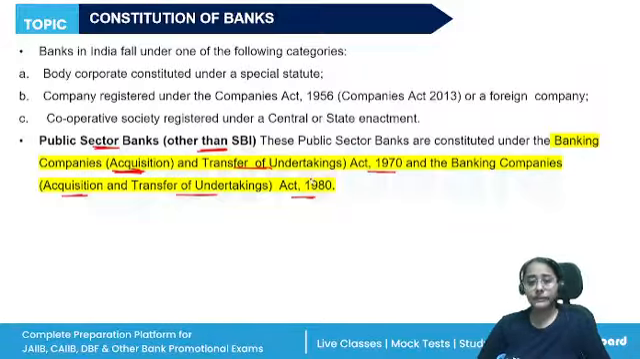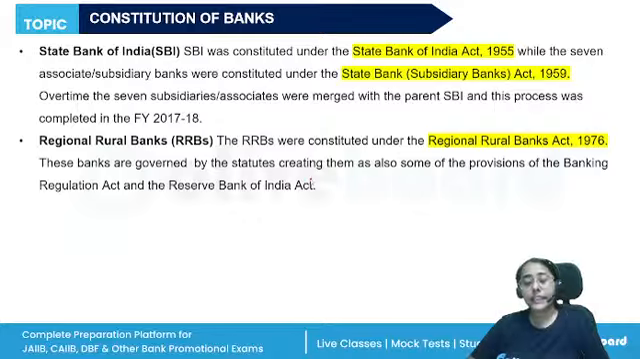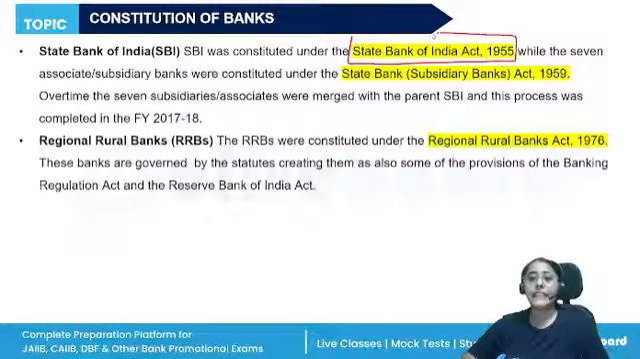Then we have SBI. Why SBI is stated separately? Because it is created under the State Bank of India Act of 1955. Now, in the beginning, there were 7 subsidiaries or associate banks of SBI. Over the time, they have been merged, right? They were constituted under the State Bank Subsidiary Banks Act of 1959, and then in 2017-18, they have been merged.